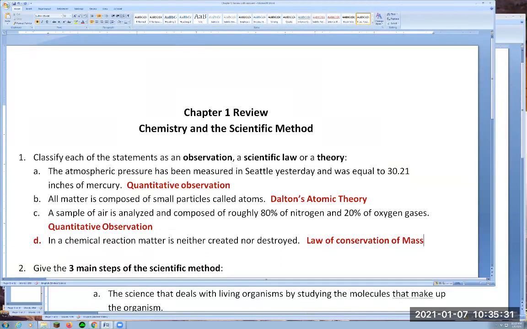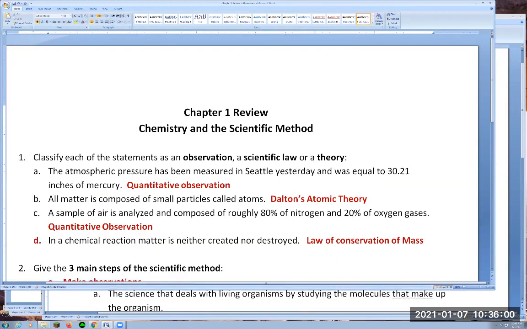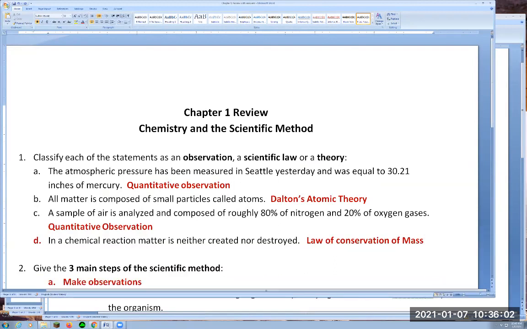So question 2, give the 3 main steps of the scientific method. So chemists, as scientists, use the scientific method, and it's when the scientific method was thought of as the way to observe nature and try to explain it. It's when people started to use the scientific method that they made a lot of progress, because this allows you to be systematic, record all your observations.